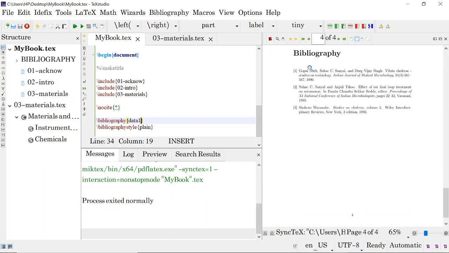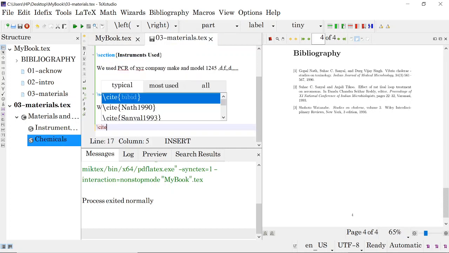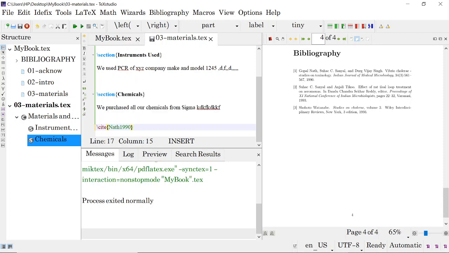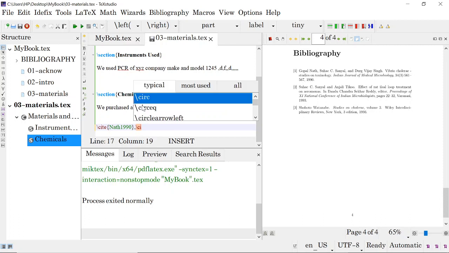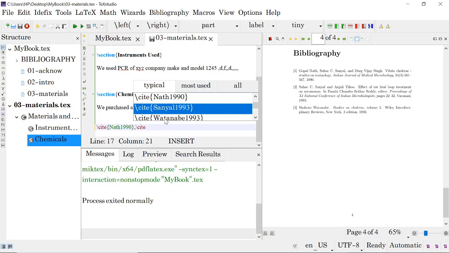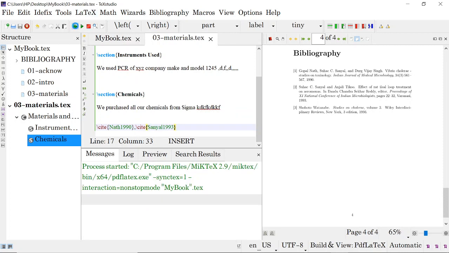The bibliography is here. So now we can quote in these things whatever we want to cite. Cite, okay, Nath, enter it, it is there. Then again cite Sanyal. Like this you can quote all these things and compile it.